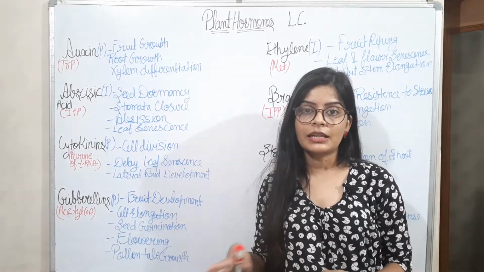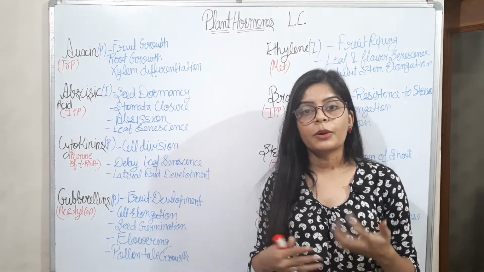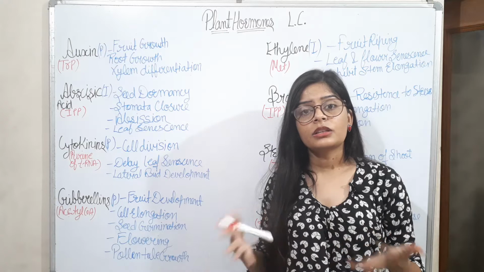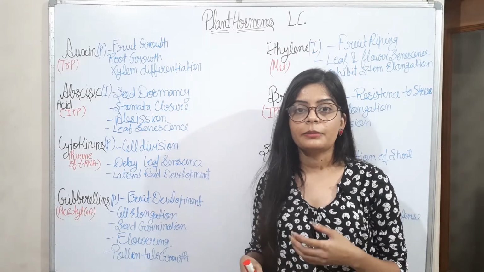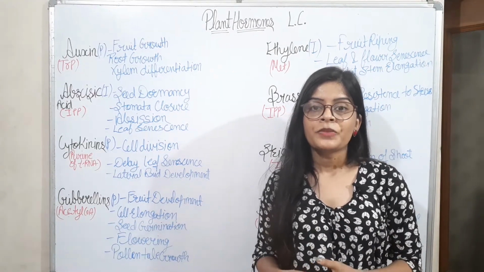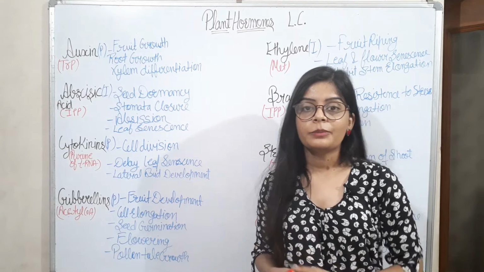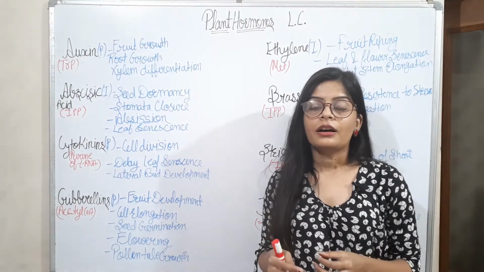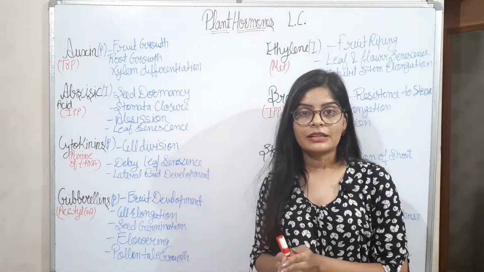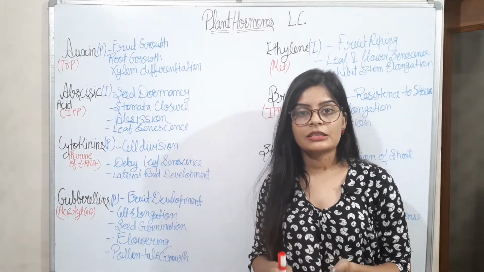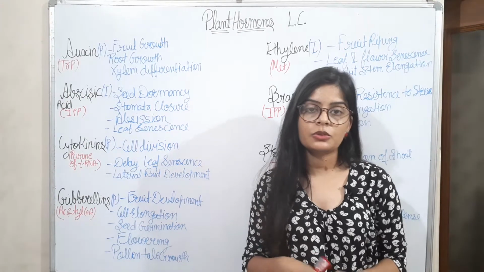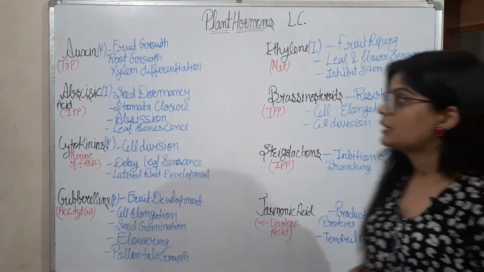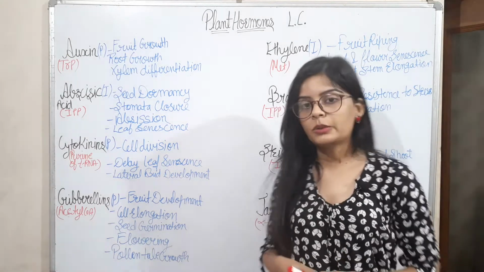It stops the cell process. Like if a promoter makes the cell divide and the cell keeps dividing all the time, it will make a tumor, a cancerous cell. So it is necessary to stop the process of division. This is an example of cell division. The process of cell division has to be stopped at some stage, so the inhibitor hormone is necessary to stop that process. Likewise, promoters and inhibitors are present in plants and in human beings also.